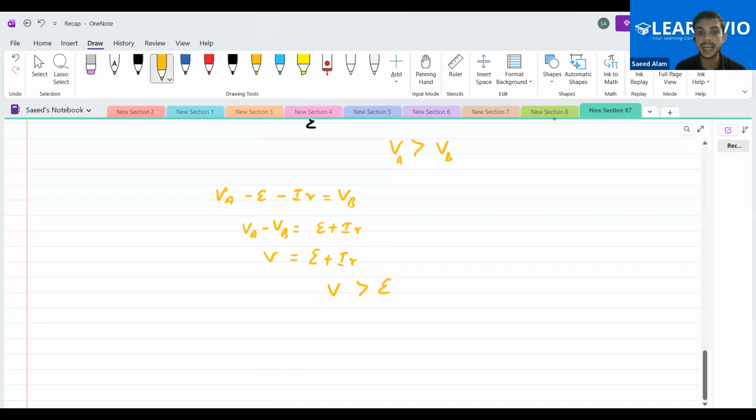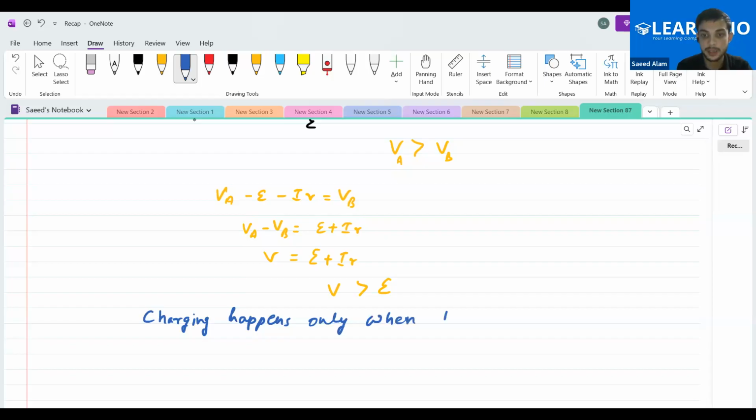To E, you need to add something in order to get the terminal potential V. So what we can see here is that the charging of the battery happens only when the terminal potential is greater than the EMF of the battery.